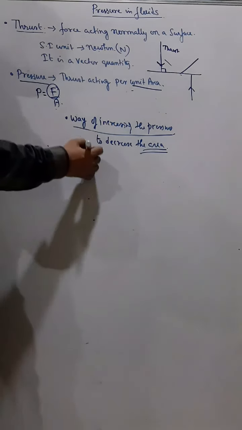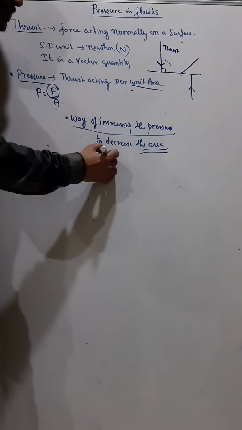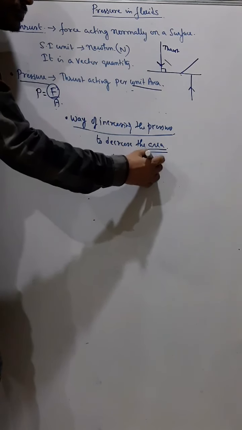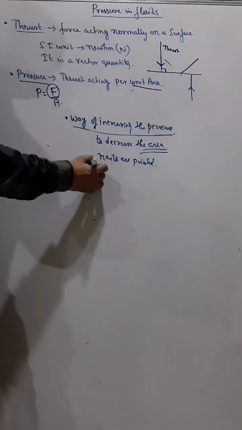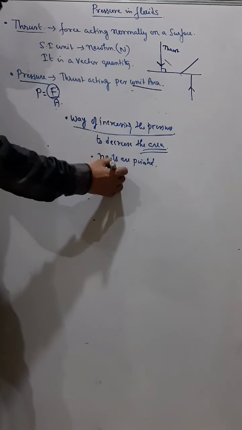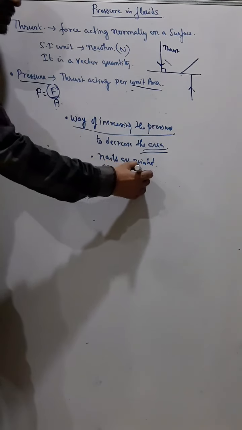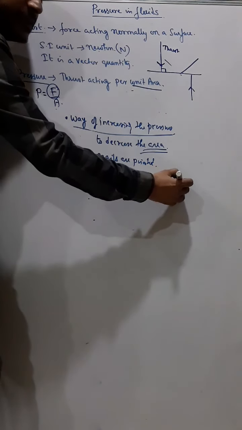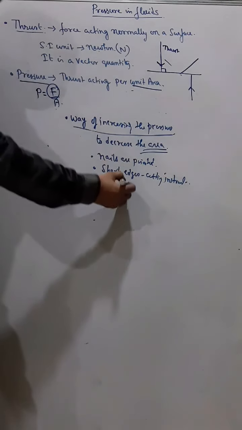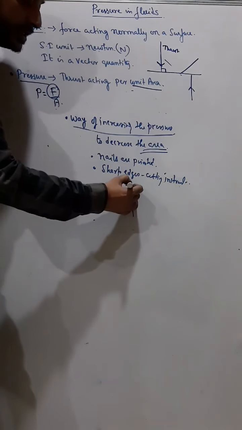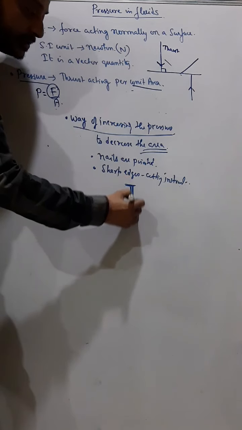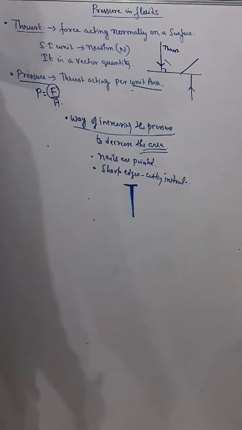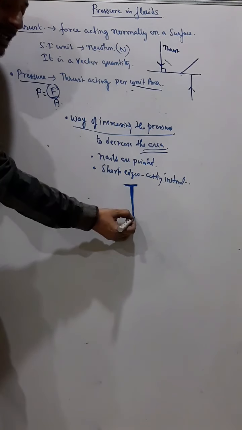And therefore, nails are pointed. And cutting instruments have sharp edges. Right? The nails are made pointed. So pointed means the area is less.